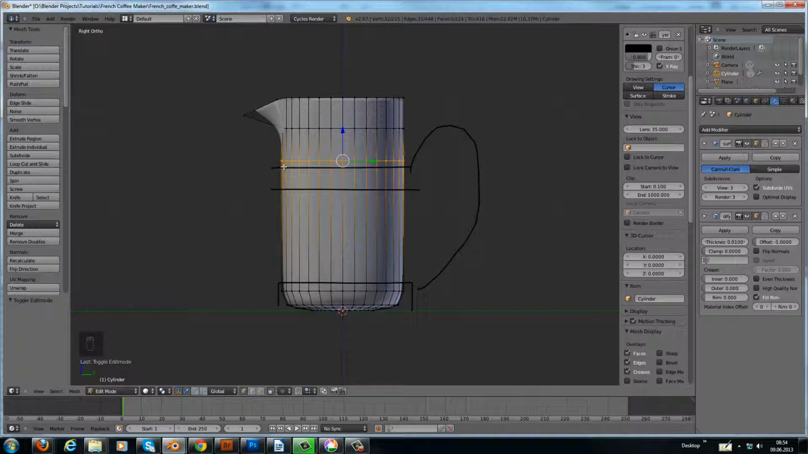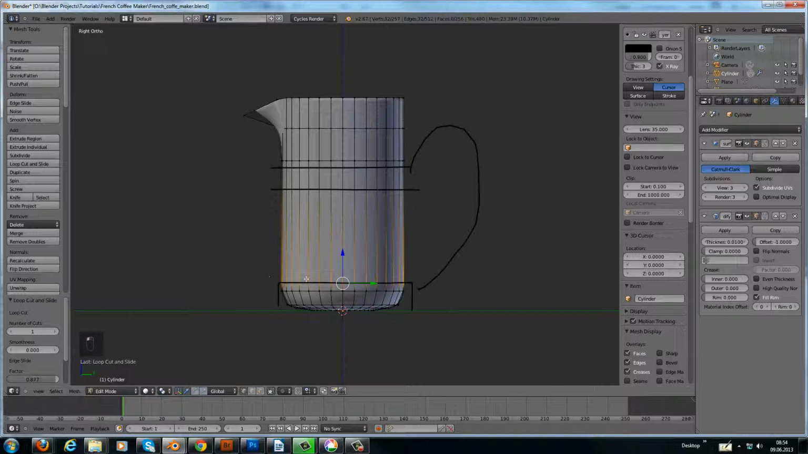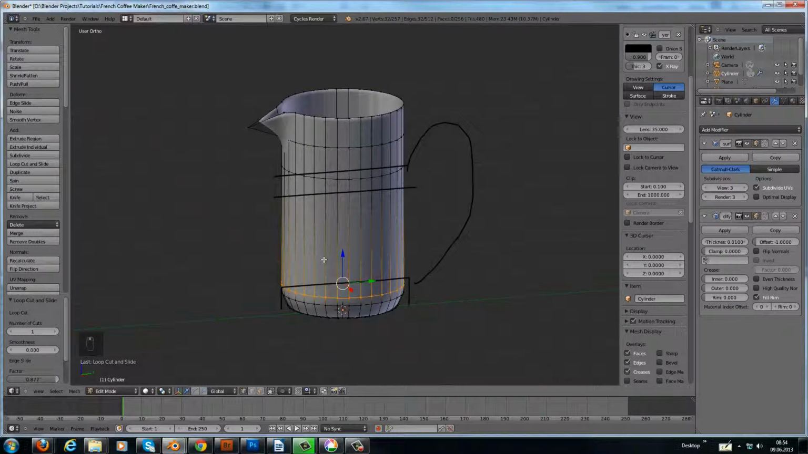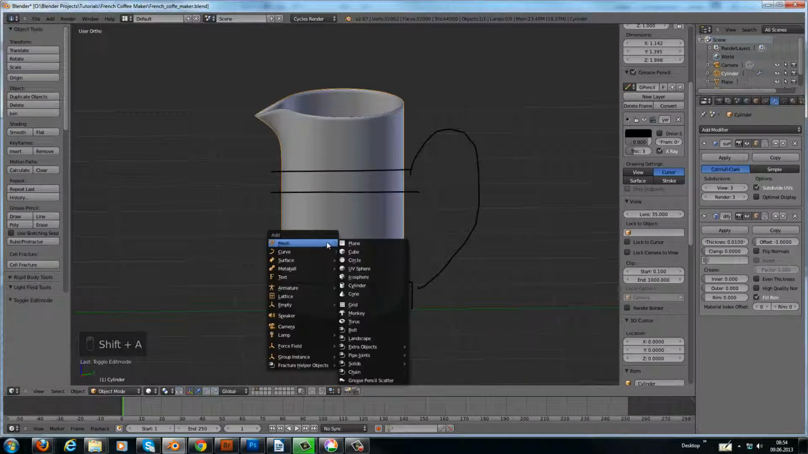So I put one loop cut here, and I add another one here where the stand ends. Okay, that is all about what I have done. I have saved the file and added this loop cut, and now we can move on and add another cylinder.